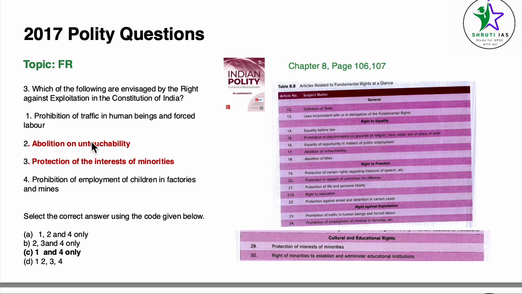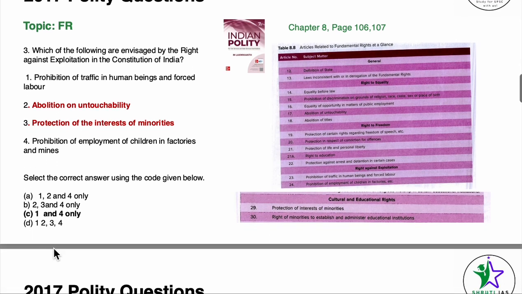Point number 2, abolition of untouchability, is a right under right to equality, Article 17 of the Constitution, and protection of the interest of minorities comes under cultural and educational rights under Article 29 and 30. So answer becomes 1 and 4 only.